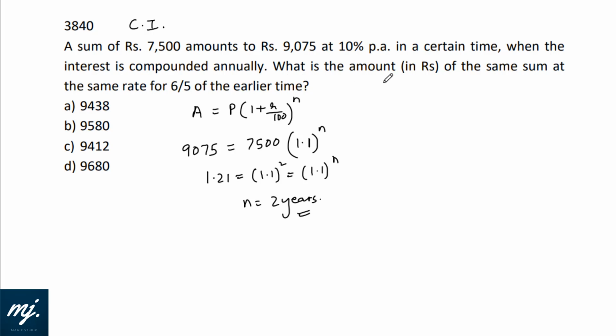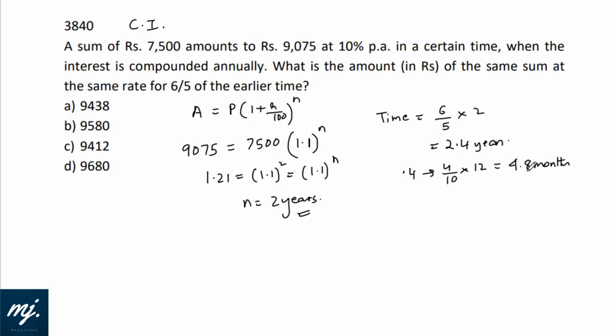Let's see what is being asked. What is the amount of the same sum at the same rate for 6/5 of the earlier time? Now time is equal to 6/5 of the earlier time, that is 2.4 years. Now 0.4 years means 4 by 10 into 12, let me convert into months, that would be 4.8 months.